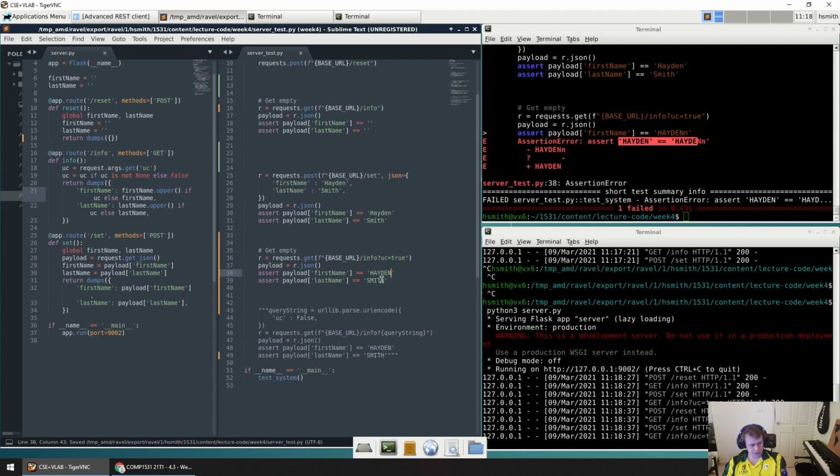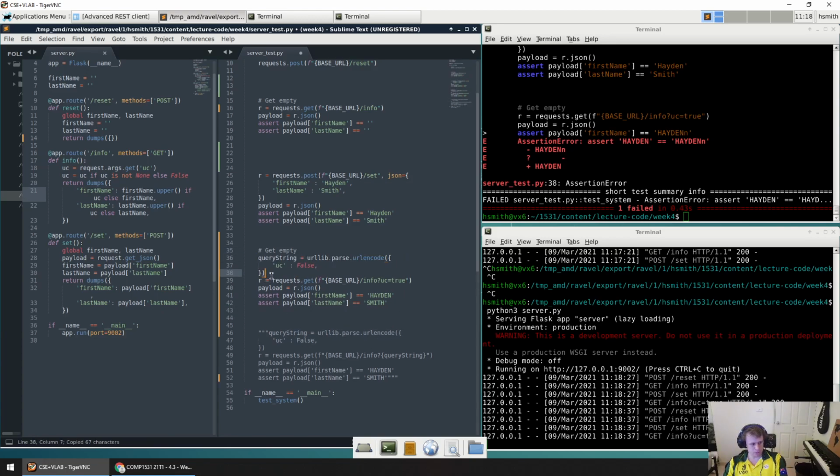The last thing I want to emphasize is that writing out get variables manually in the string is kind of messy. So what you can do instead is say, this is the Python object, the dictionary that I'd like to encode, and then put that in as the query string. So instead of this, you can just use the query string.